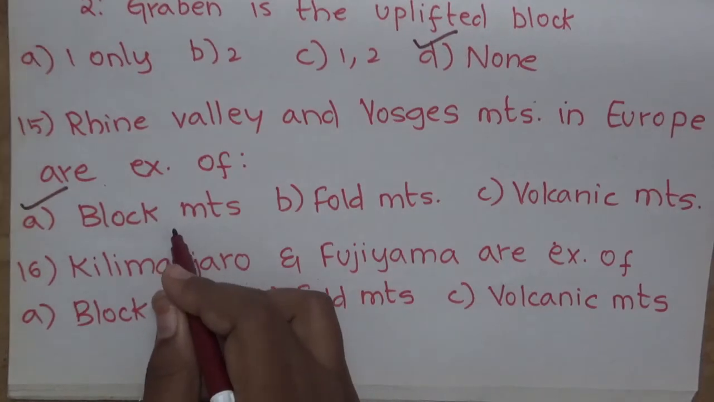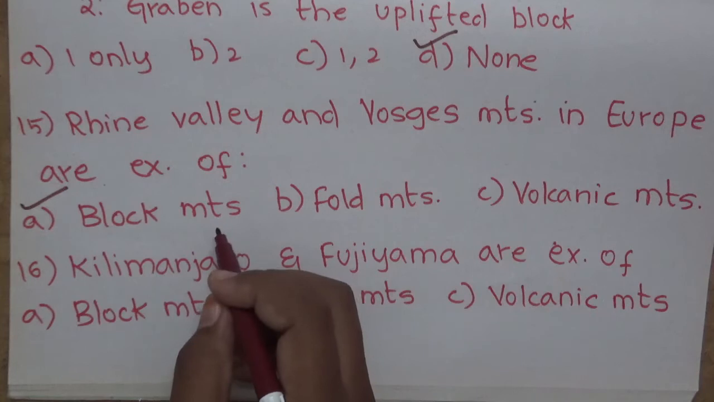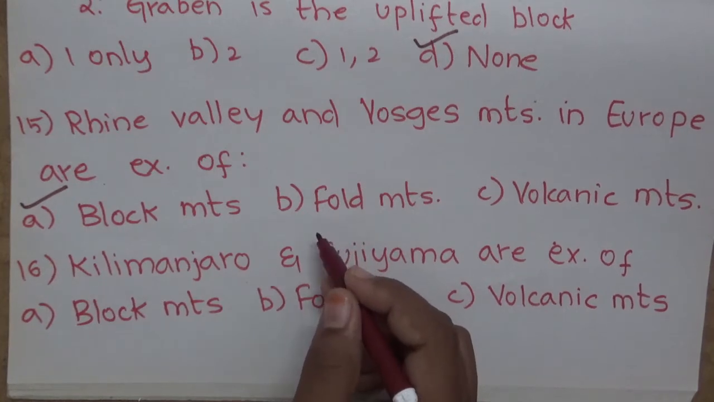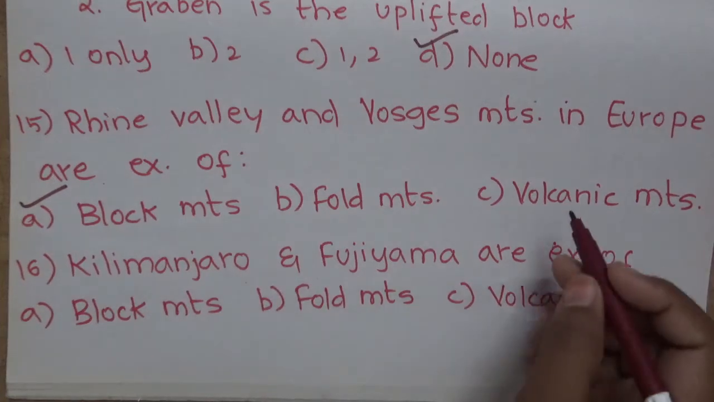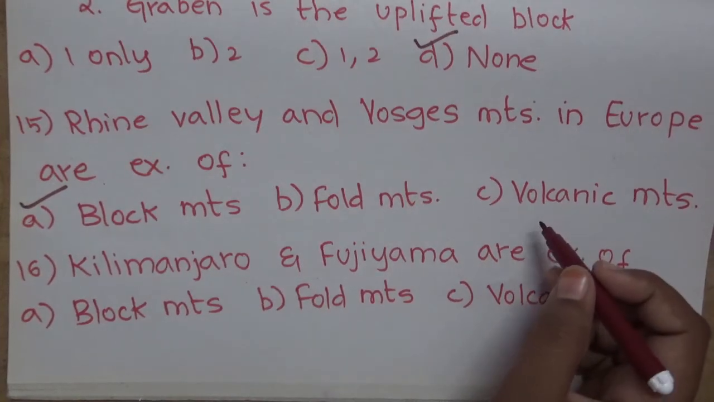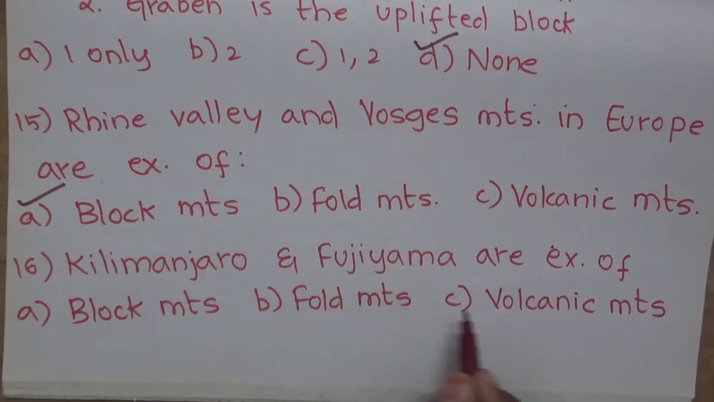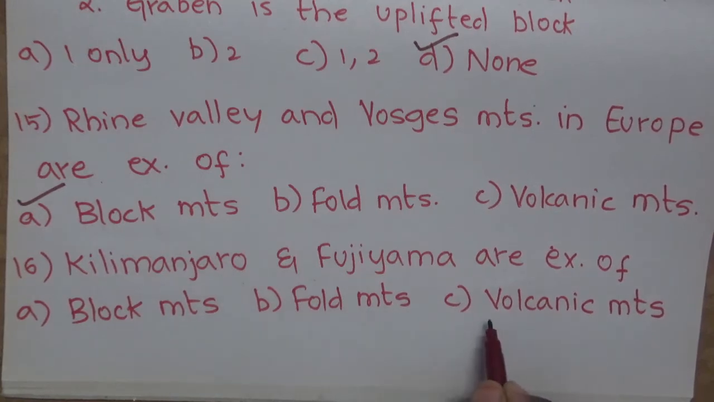Now what are these block mountains? Block mountains are broken or displaced land on the earth's surface. What are fold mountains? Fold mountains are mountains with a rugged surface and high conical peaks. Volcanic mountains are formed due to volcanic activities. Now 16th question, Kilimanjaro and Fujiyama are examples of A, block mountains, B, fold mountains and C, volcanic mountains. The correct answer is option C, volcanic mountains.